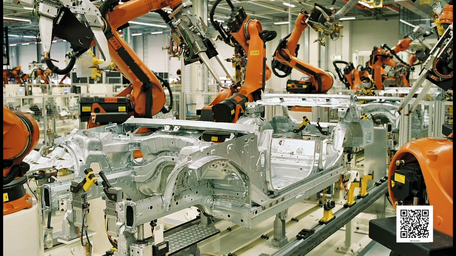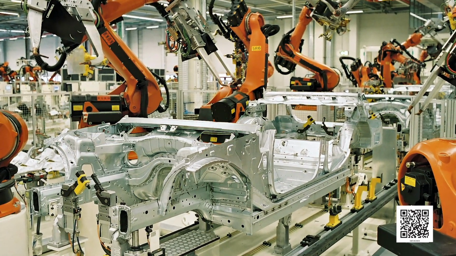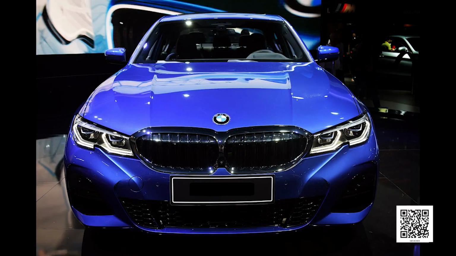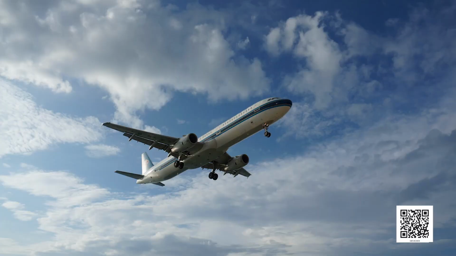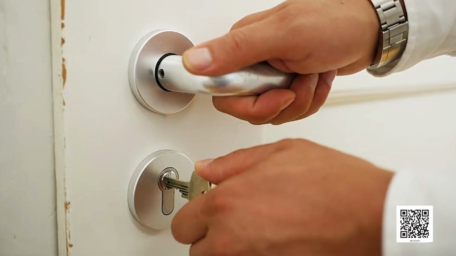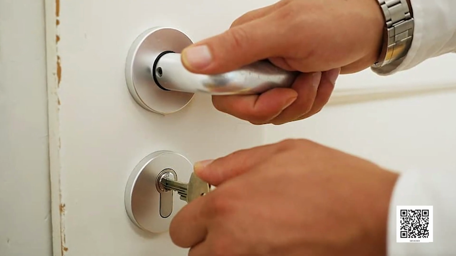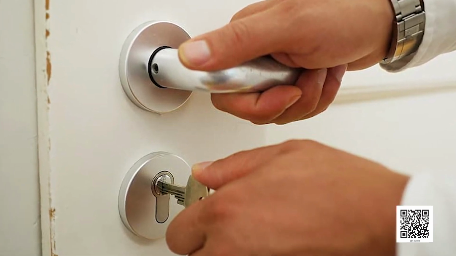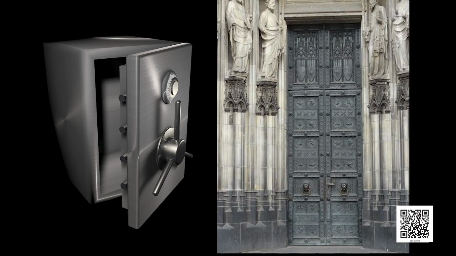They are used extensively in manufacturing machines for industries, agriculture or farming and automobiles, which include road vehicles, railways, aeroplanes, rockets, etc. You can observe here the commonly used metals are iron, aluminium and steel. Malleability also allows for repair of some metallic objects if they are deformed. Some other uses and applications of metals are that they play an essential role in security, as metals are useful in making locks, strong safes, doors, etc.